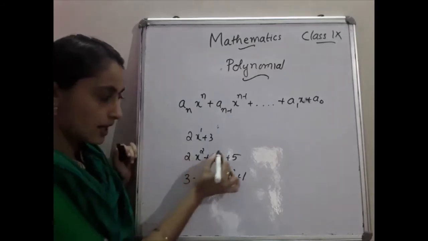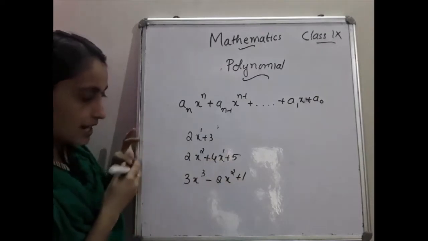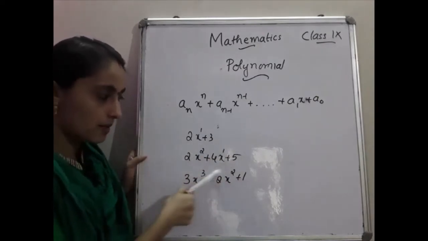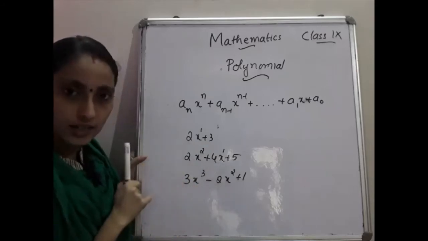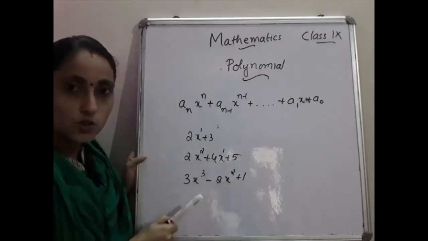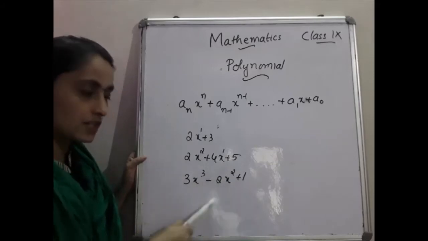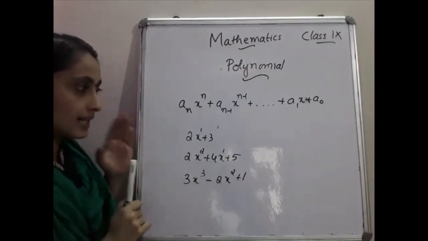Okay, in the next question, here 2x square, 4x, so 2 terms are there. Here the power is 2 and here the power is 1. So which is the highest one? This one. So the degree of this polynomial is 2. Okay, likewise here, the powers are 3 and 2, so which is highest? 3. So the degree of this polynomial is 3.